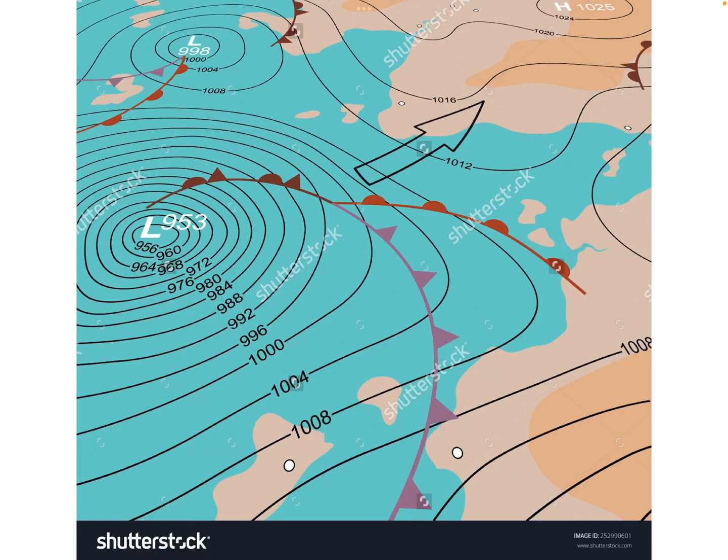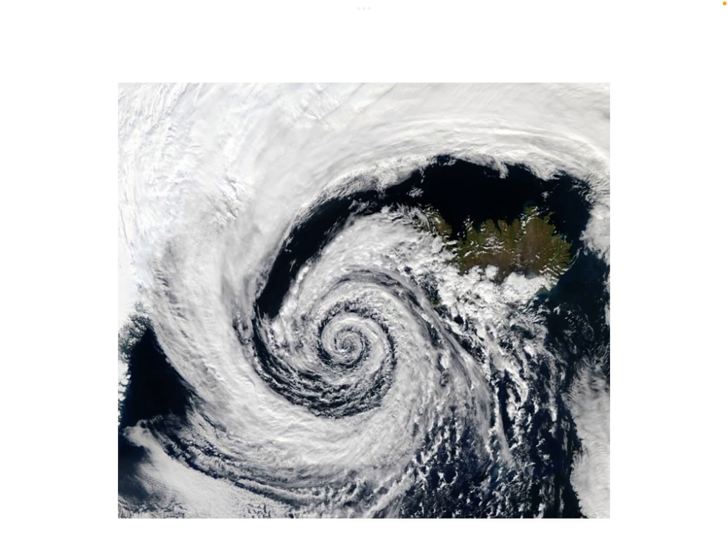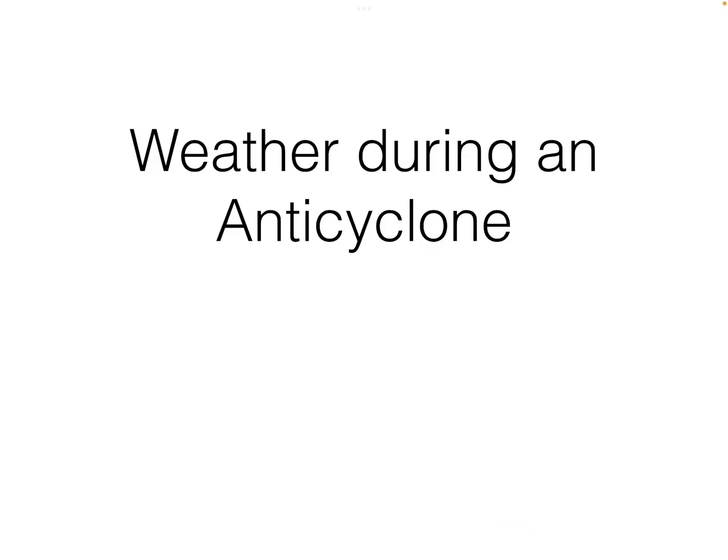Okay, so you've all that in your notes. We get depressions a lot over Ireland because we get cold and warm fronts meeting. That's how you can tell a depression on a weather map. You see all the clouds and they're swirling in an anti-clockwise direction. An anticyclone is the exact opposite.